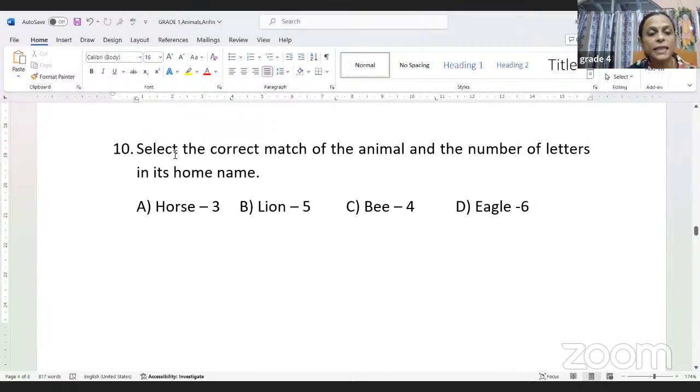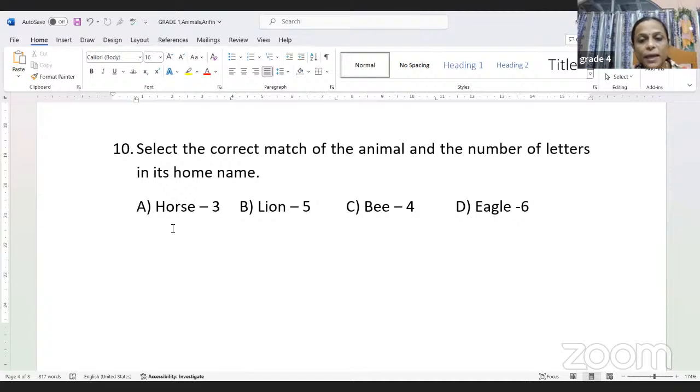Select the correct match of the animal and the number of letters in its home name. What is the home of a horse known as? It is stable. Does the stable have 3 letters? No. That is S-T-A-B-L-E, right? Lion. The place where the lions live, what do you call it? The den. So that is not 5 letters. This is also wrong.